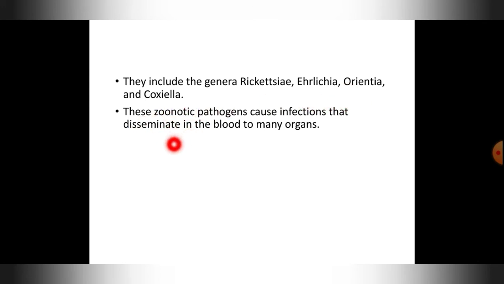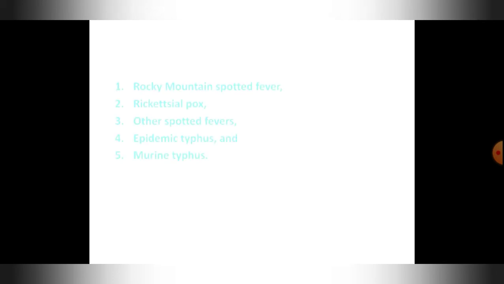So these zoonotic pathogens cause the infection that disseminates in the blood to many organs. Okay, usually the infection spreads through the blood. Bacteria enter the blood vessels, and through the blood vessels it reaches the different organs, and it causes effects to the different organs and leads to liver infection, kidney problem, heart problem and so on.